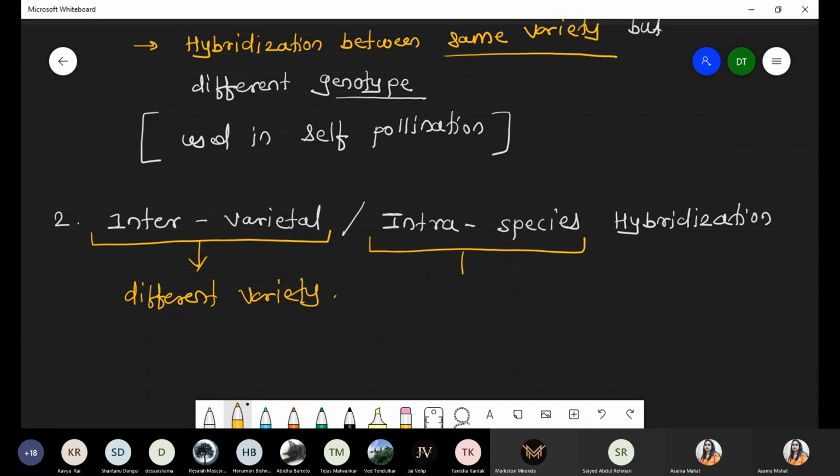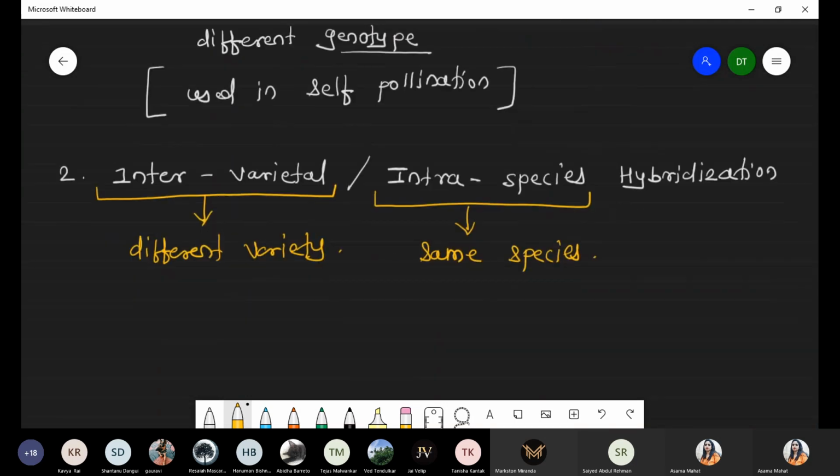So intra-species means same species. It means hybridization performed between two plants of the same species. In this point, you have to remember an example: we are talking about maize, and under the maize we are taking two varieties.